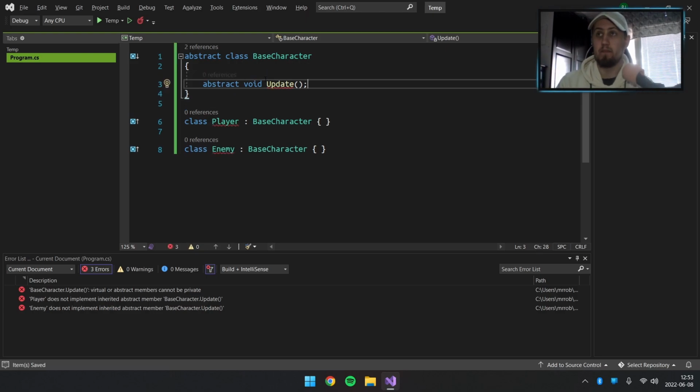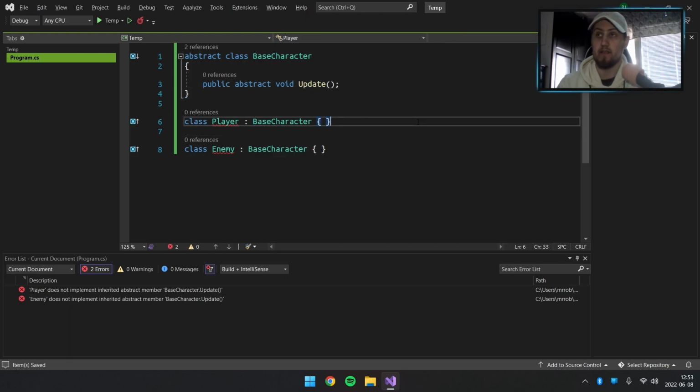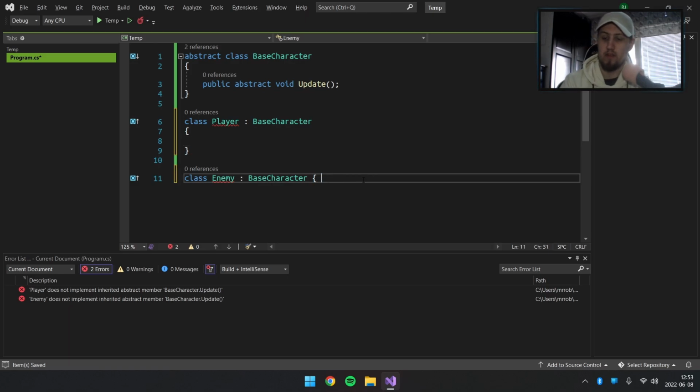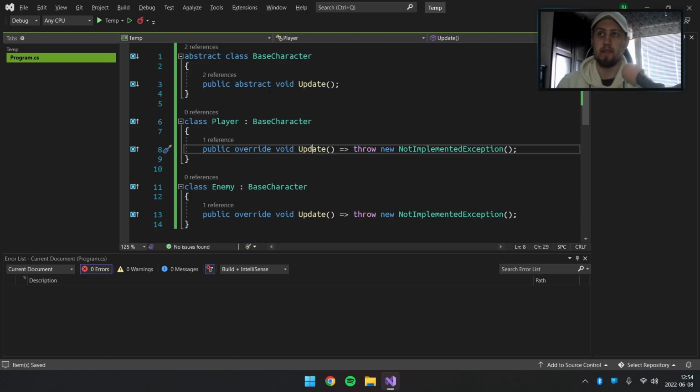Now what this means, first of all, we need to have public because this can't be private. But now this means that both the player and the enemy need to implement these interfaces. Well, extract members basically. So let's do that. So now we have implemented the abstraction and method inside our player and our enemy.